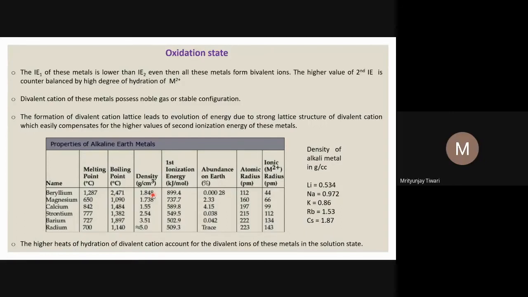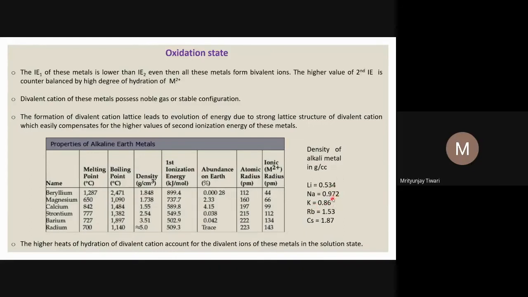If it is less than 1, it will float. For lithium the density is 0.534 gram per ml, and for water it is 1 gram per ml. So the specific gravity of lithium will be around 0.53, so it will be floating on water. Not only that, sodium also will be slightly floating on the water, it will not be at the bottom, and the potassium also.